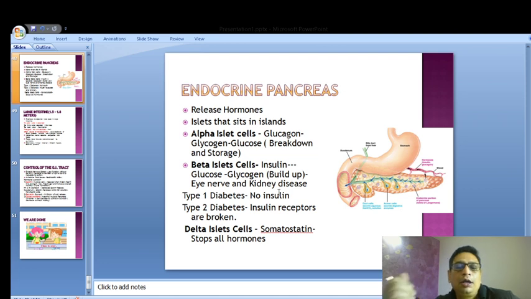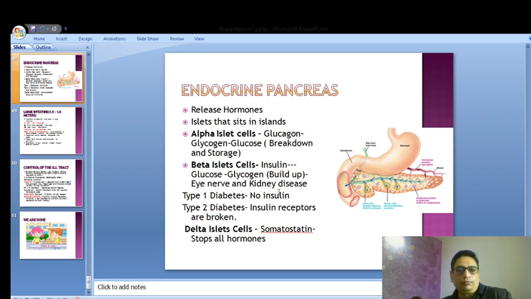Glucagon is something that breaks down the stored glycogen into glucose. Now there are the beta cells, and this is very, very interesting. The insulin hormone is secreted from beta cells.